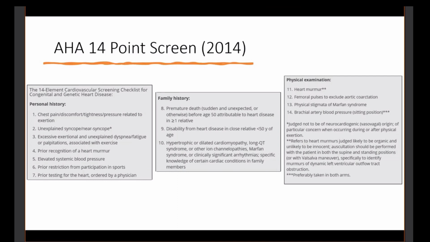Family history, this is kind of where I think it gets a little bit interesting, where we talk about premature death. I have a lot of patients who will come and say, oh yeah, so-and-so died from such and such reason. Was it really truly sudden cardiac death? Sometimes it's a little hard to parse out unless you actually have an autopsy report. But regardless, anybody under the age of 50, that's where we've called it. Disability from heart disease in a close relative less than 50, and any kind of cardiac physical exam findings, as we mentioned here, like blood pressure.